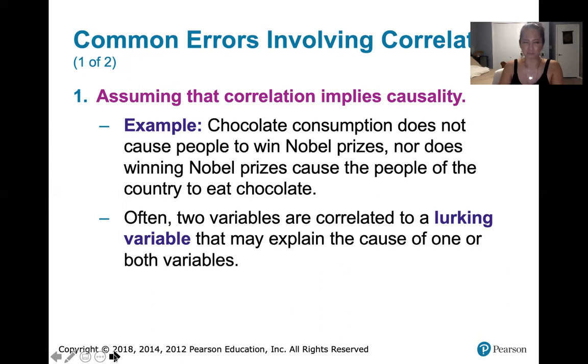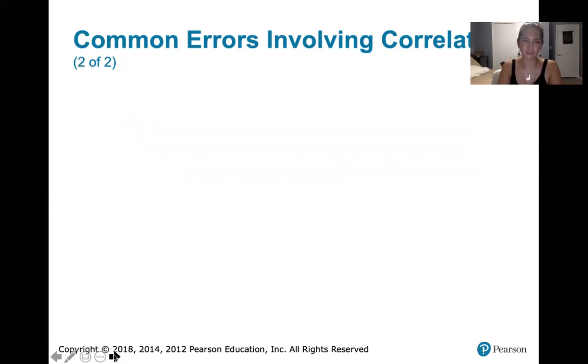So we never want to assume that correlation implies causality. We can just assume that when we have 2 variables that are correlated, there is a certain relationship between those. So one of those variables can be used to predict the other, but it does not mean that one is actually causing the other.